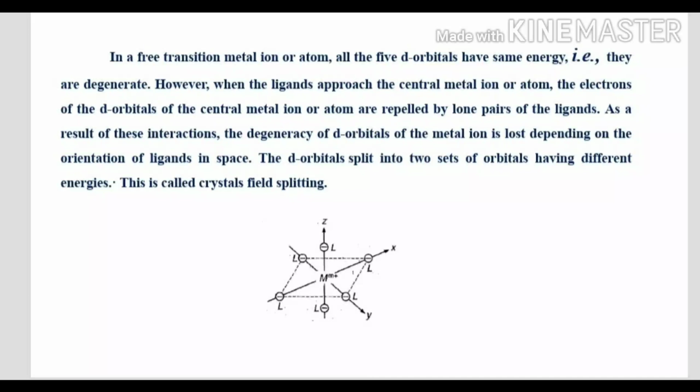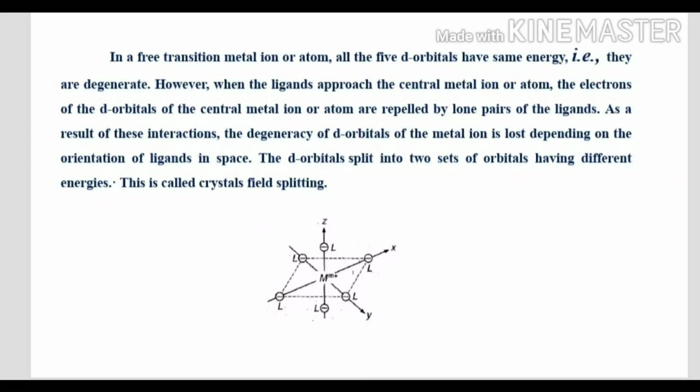The central metal ion is at the center, and the ligands approach it. There is electron repulsion between the electrons in the d orbitals of the metal ion and the electron-rich ligands. As a result of these interactions, the degeneracy of the d orbitals is lost, depending on the orientation of the ligands in space, and because the t2g and eg orbitals are differently oriented, the splitting takes place.